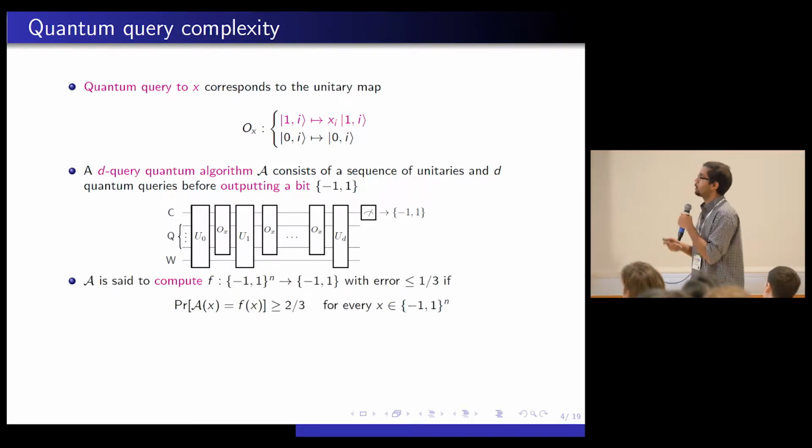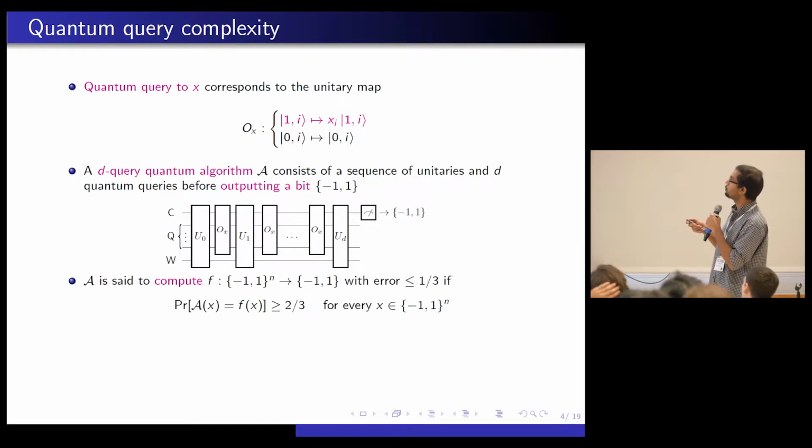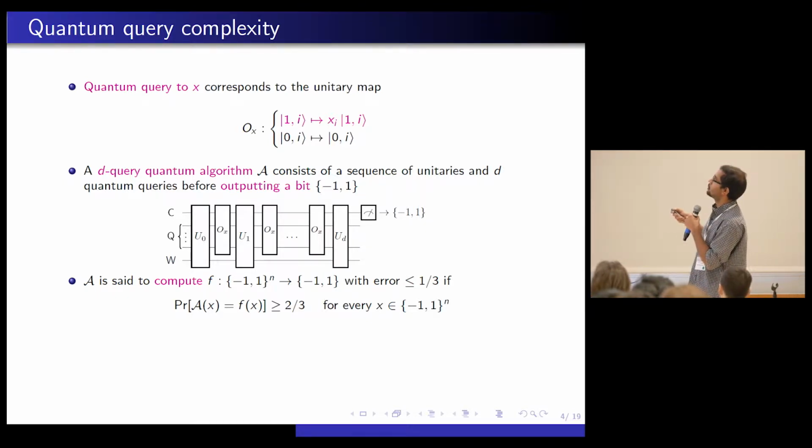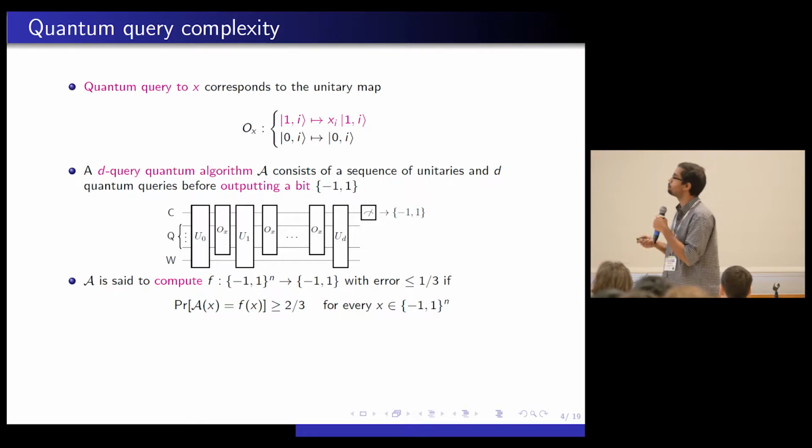And we say this algorithm computes a Boolean function f if it satisfies the following property. So this algorithm A was just this. After making D queries, it makes a measurement in the end. We would like that the output of the algorithm, that is this, is equal to f of x with a certain probability. And this should hold for every x. So for every x, after making these D queries, it should output a bit which equals f of x with high probability.